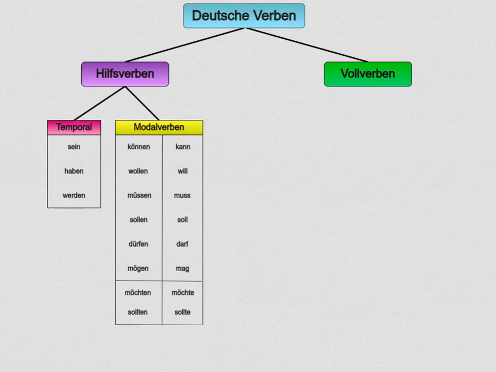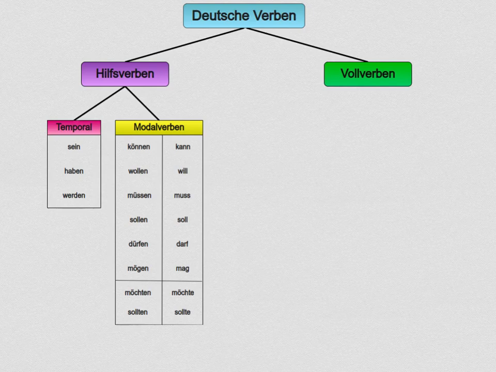Those are 6 verbs that are usually combined with other verbs to express wishes, obligation, permission, recommendation, ability, likeliness, and they are also used for polite speech. I've given you 8 in this list because 2 of their subjunctive forms are also frequently used and play a big role. These verbs have a special stem for the singular that needs to be learned together with a verb. They also have no conjugation for the first and third person singular, meaning they only use the stem for ich and er, sie, es.